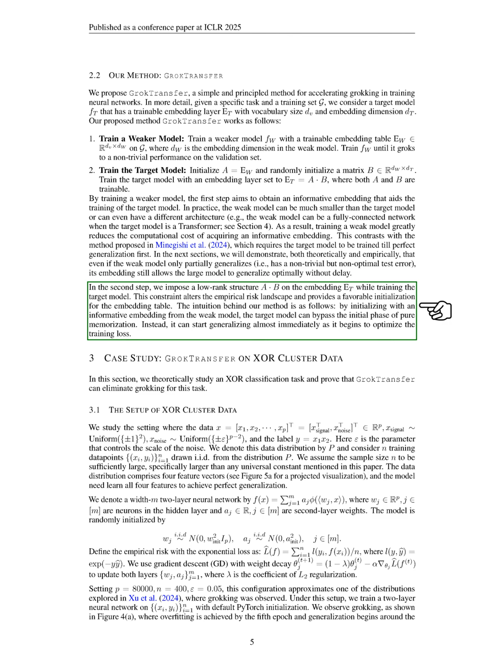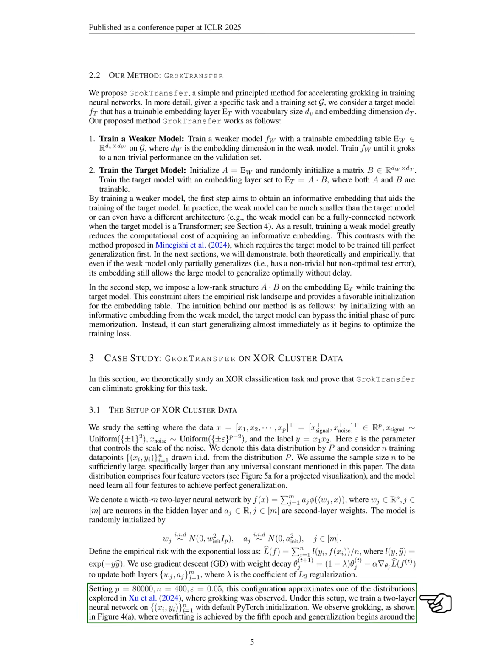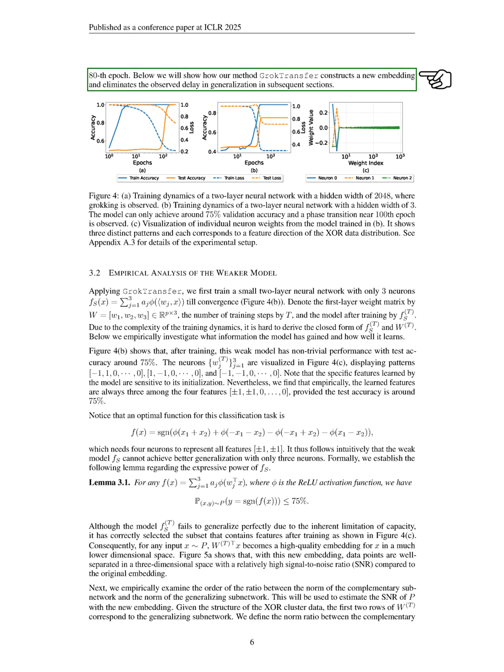signal and noise features. The model needs to learn all features to generalize perfectly. We define a two-layer neural network and use gradient descent for training, observing that grokking occurs, with overfitting happening early on and generalization starting later. Our method aims to create a new embedding that eliminates this delay in generalization, which we will detail in the following sections.